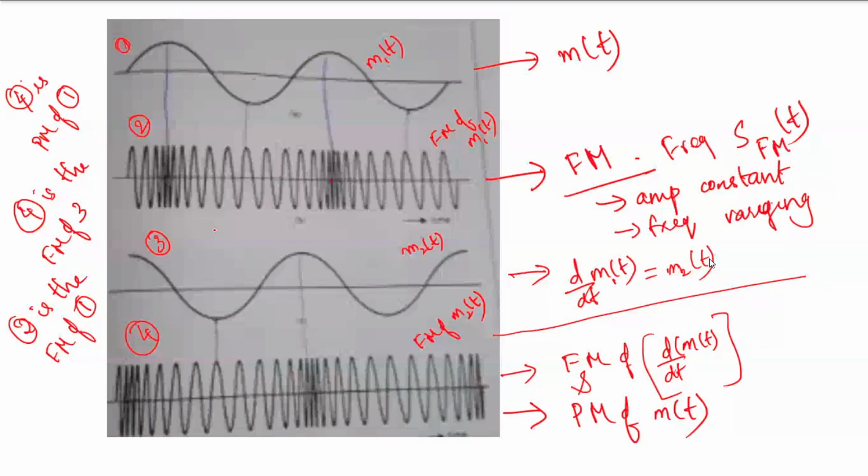Yes, ma'am. So now 4 is the FM of 3. Is that okay? 4 will be the PM of 1, right? I am just frequency modulating it. 4 is the FM of 3. So this statement is okay, 2 is FM of 1, and 4 is the FM of 3. Understood now. Okay, fine.